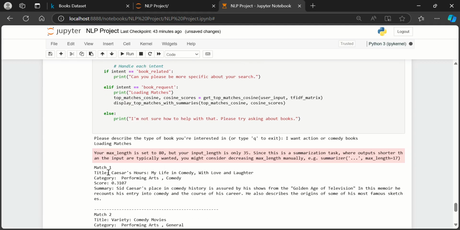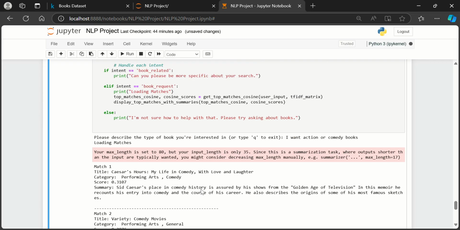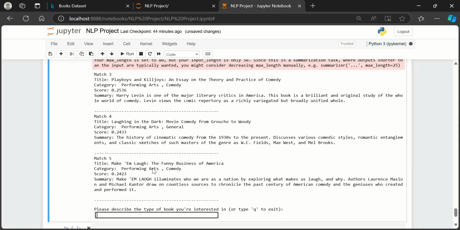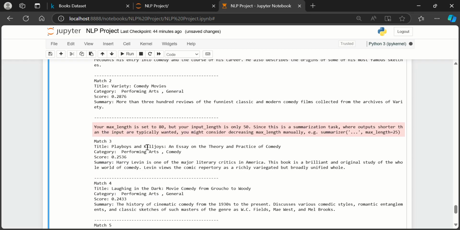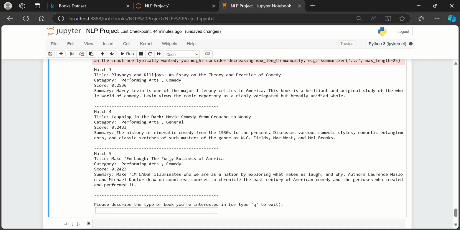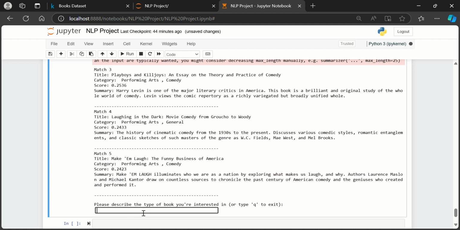But here we can see the top 5 matches that it has, and we can see the title of the book, what category it is, the score of the cosine similarity, and the summarization of the book. And then it's going to give the second one, and it mostly returns comedy books because they are probably the most prevalent in this data set. Yeah, so we can do another loop.